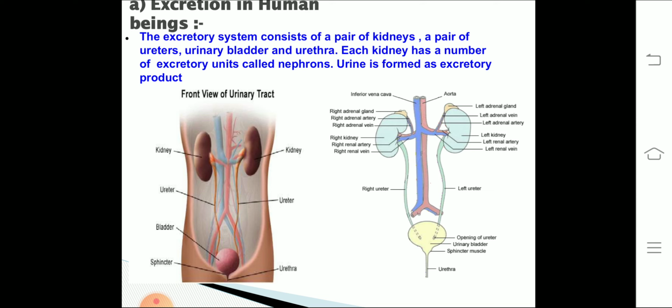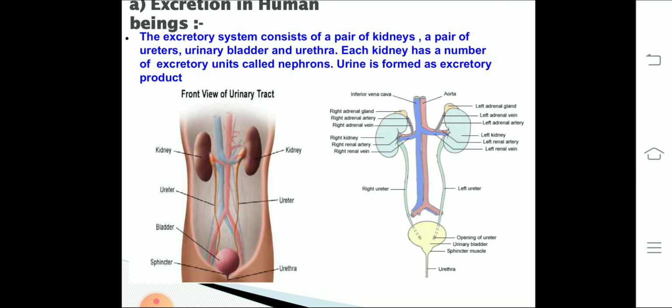So, kidney is bean shaped, present on either side of the vertebral column in the abdominal cavity, supplied by the renal artery and renal vein, and it is the main excretory organ having millions of nephrons in it.